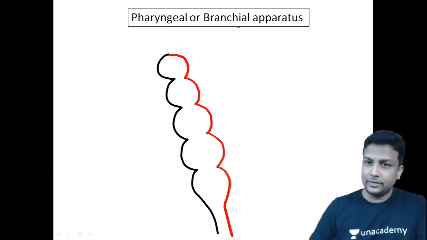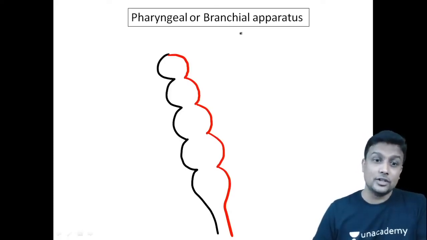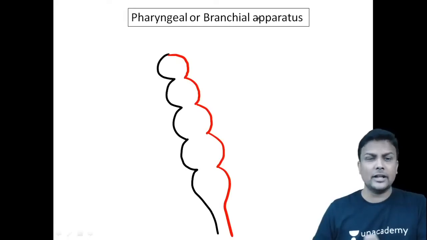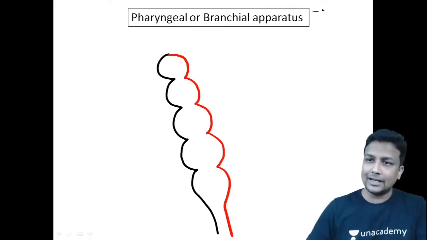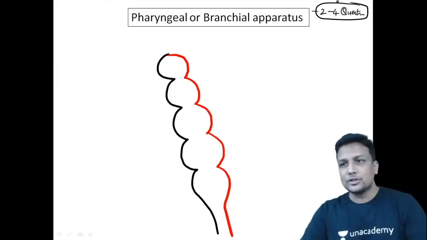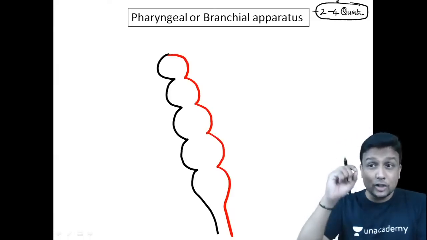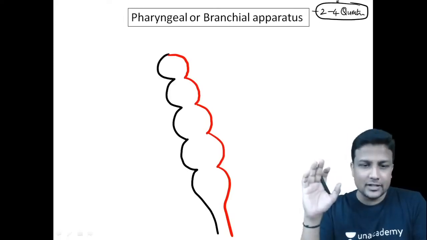First of all, I know that you have seen this diagram hundreds and thousands of times, sir. Now I will teach you properly how to remember this one. Pharyngeal apparatus: write down in your books that you are going to get at least 2 to 4 questions definitely from this in the 31st August 2020 MCI exam, guys.